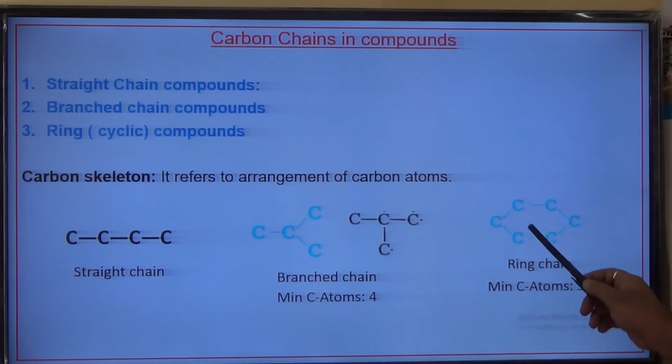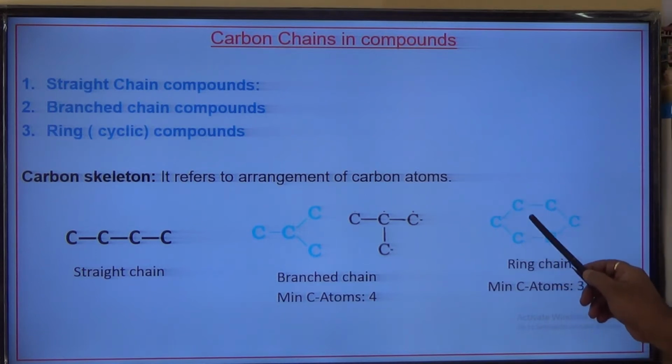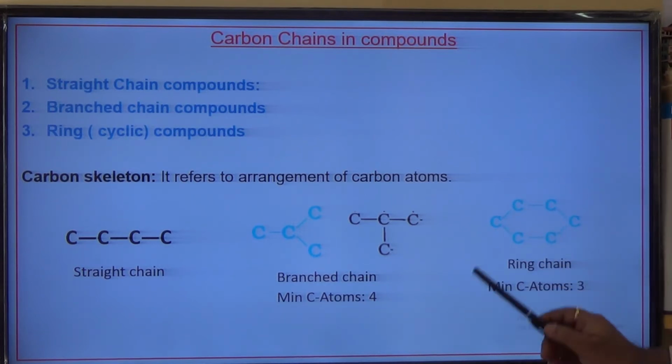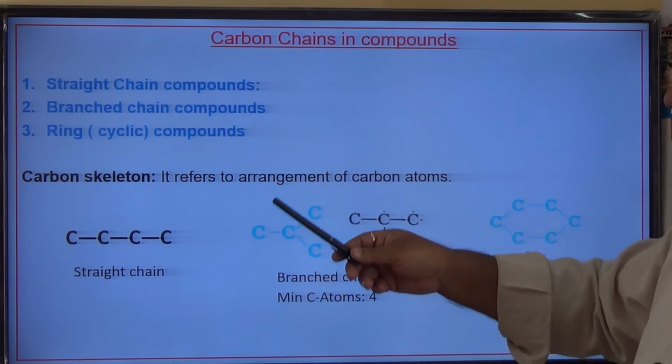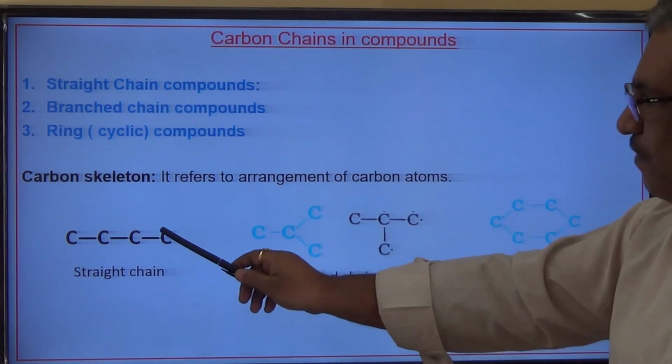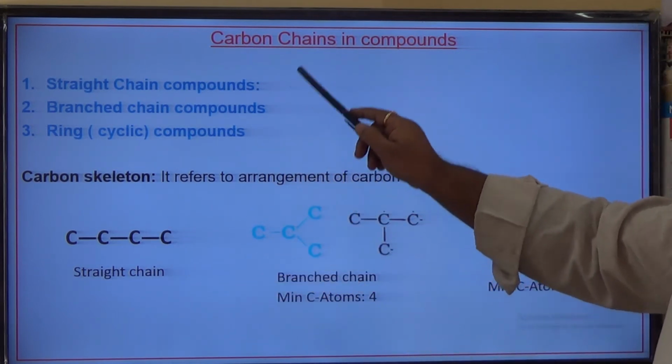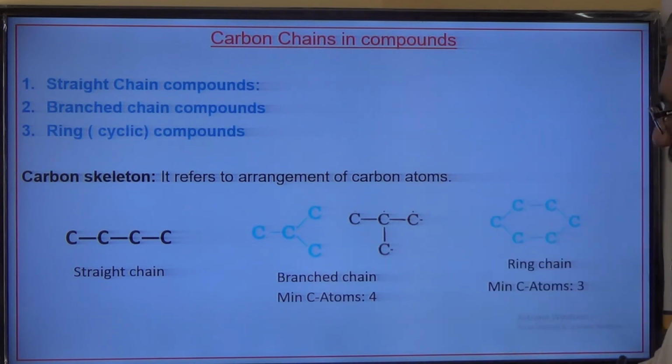And here you can see the arrangement of carbon atoms in the form of a ring, and hence this is called a ring chain. So these are the three different types of arrangement of carbons in a chain of hydrocarbons.